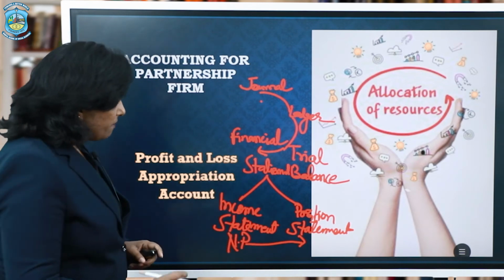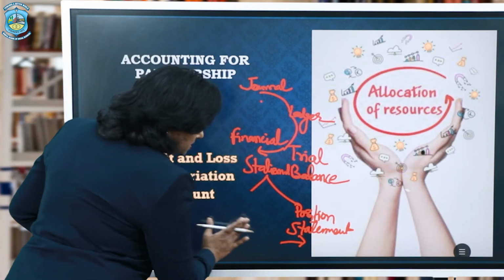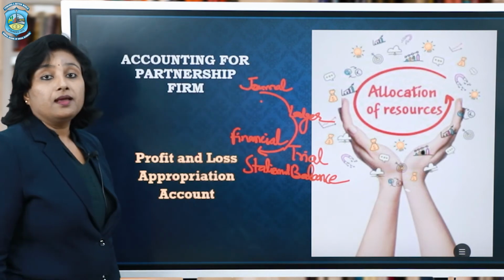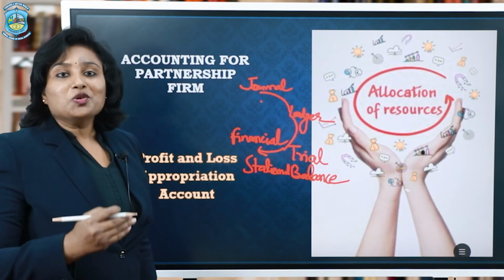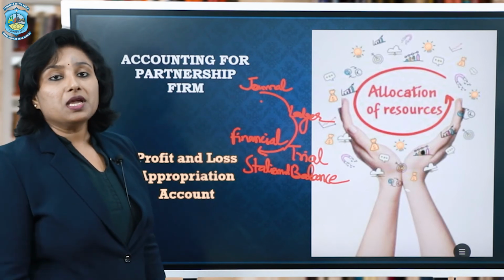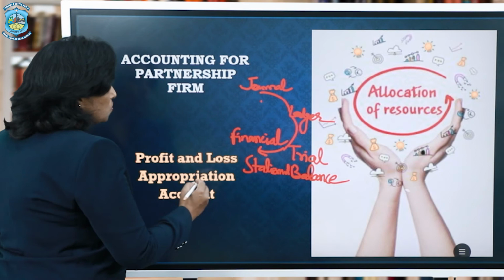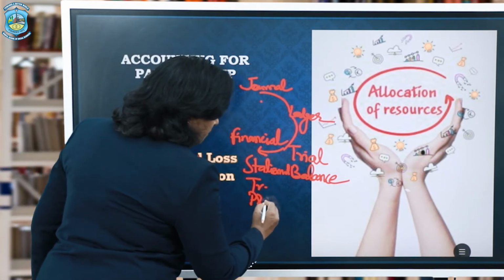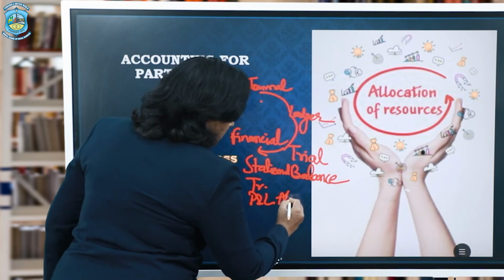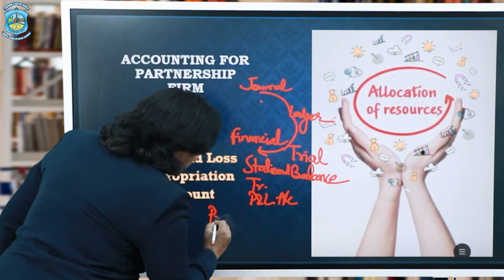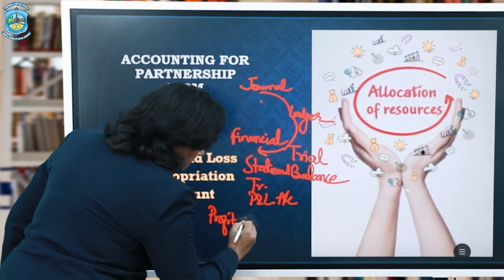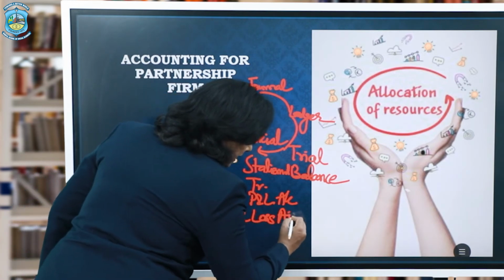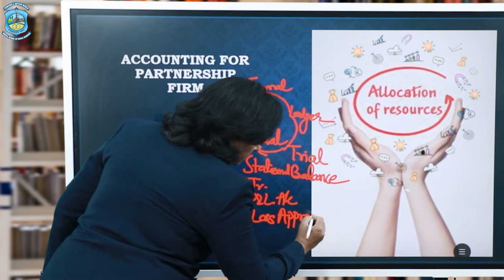But when we are talking about the financial statement, one more step gets added. Why? Because we have also gone one step ahead. We are talking about a partnership concern. So soon after the preparation of trading and profit and loss account, we prepare profit and loss appropriation account. Profit and loss appropriation account. And that is what we are going to learn now.